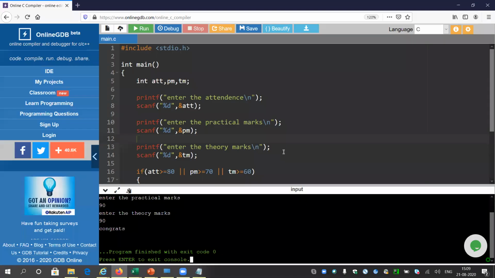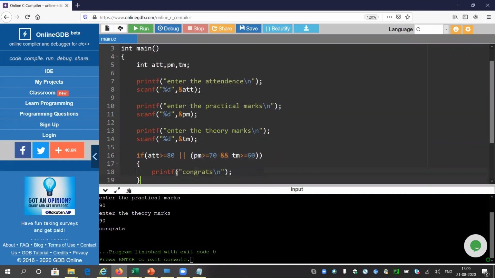So what we need to do is, either it will be attendance greater than 80, or practical marks greater than 70 and theoretical marks greater than 60. Meaning with the marks, either I have to provide both the marks or only the attendance. So then only I will be getting the admission.